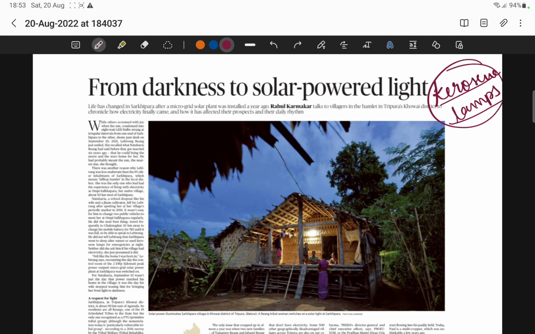If you go to a forest, you will see many tribal people. They will not have any kind of electricity there. The connections will not be given. Even if they want to, because of the forest region, heavy rains and the animals, you can't give electricity supply to those forest regions. It is very difficult. So they use kerosene lamps now also, right?